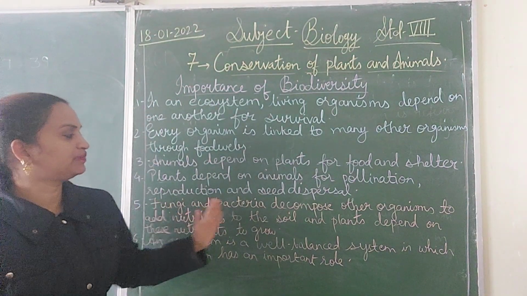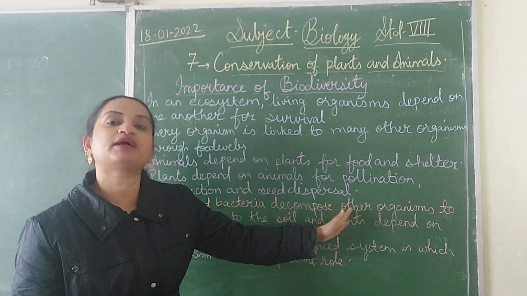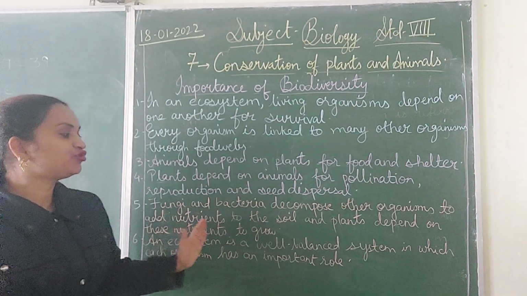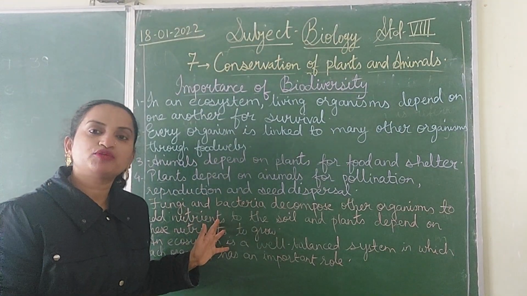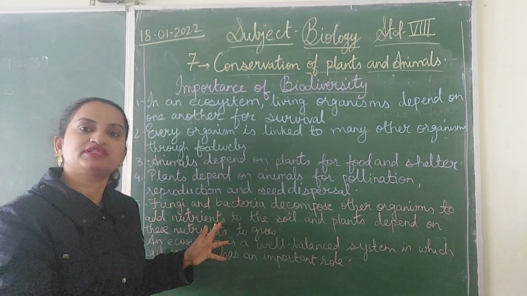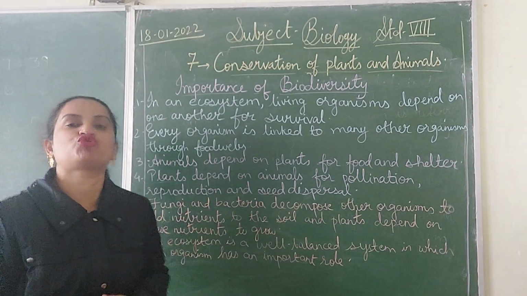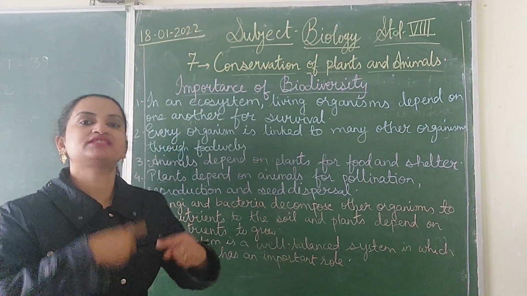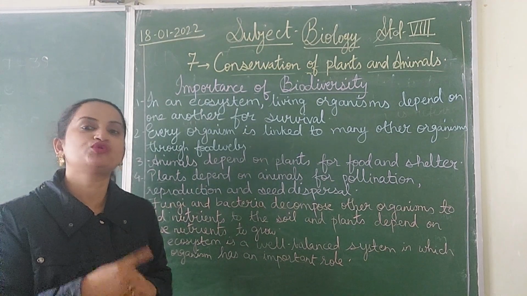So fungi and bacteria decompose other organisms. They decompose other organisms means what? They decompose the plants, they decompose the animals when they die, to add nutrients to the soil. We have taken the nutrients from the soil, the plants and animals, and the decomposers, what are they doing? They are adding these nutrients back to the soil. So the nutrient cycle is continued. And the plants depend on these nutrients to grow. So when these nutrients are added to the soil, again they are used by the plants, and this way the nutrients are in a proper cycle. They are reused again and again.